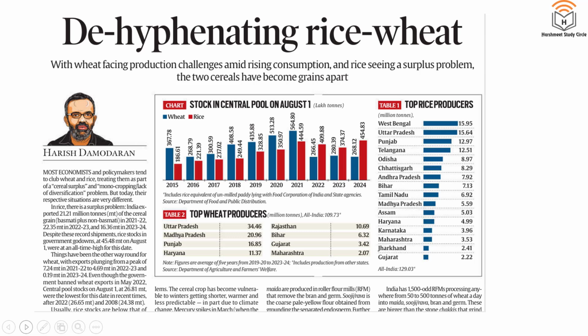Here is this article in the Indian Express: De-hyphenating rice and wheat. Do read it. It's a very, very interesting article. As you can see here, the wheat stock, that is indicated in blue color, is extremely low and going lower, while the rice stocks are pretty high. Moving on to the next question.